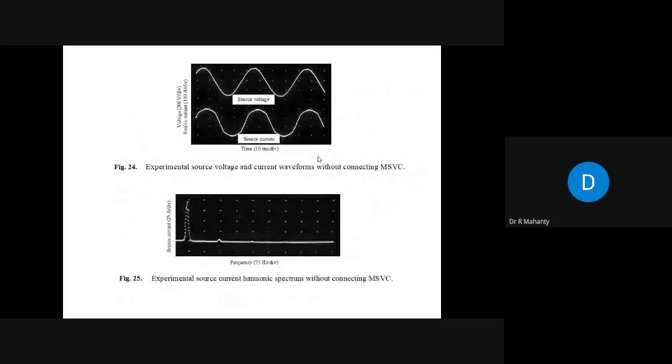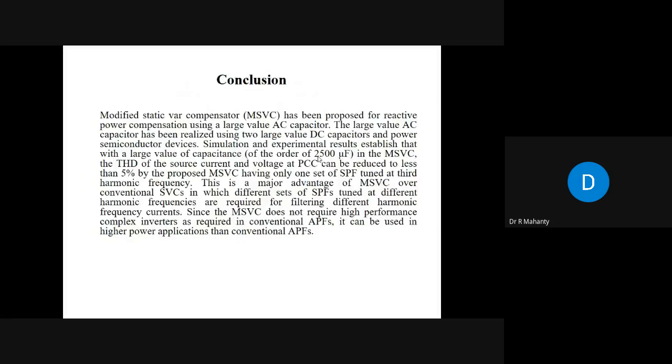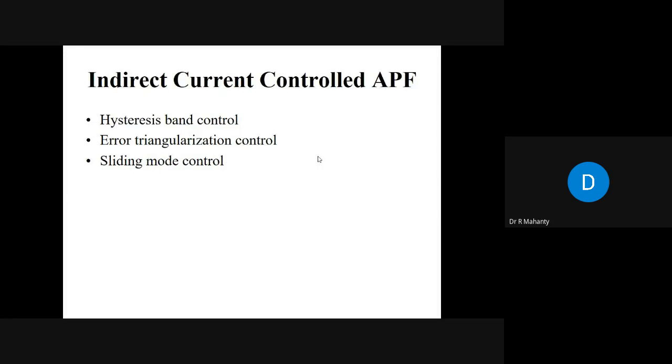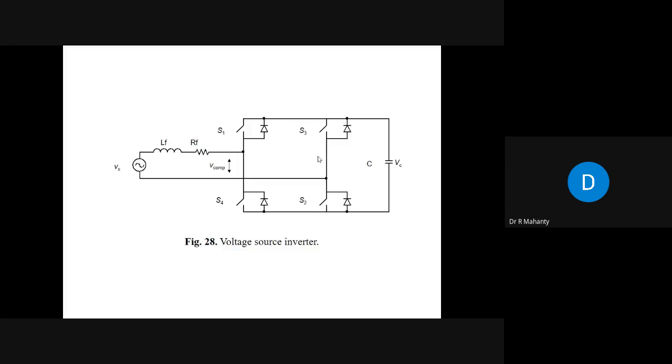And now let us see how we can do it in active power filters. Okay, now if you talk about the indirect current control active power filter, there are three types of schemes mainly used. Although there are several types of schemes, the basic schemes are hysteresis band control, error triangulation control, and sliding mode control. These are the basic three schemes which are very popular so far as the indirect current control active power filters are concerned.